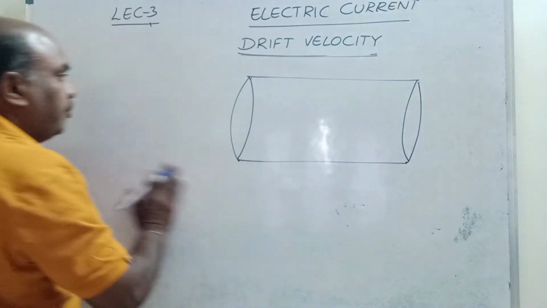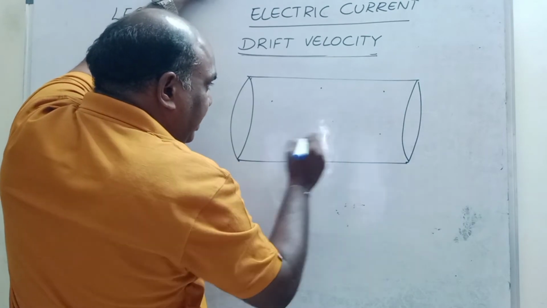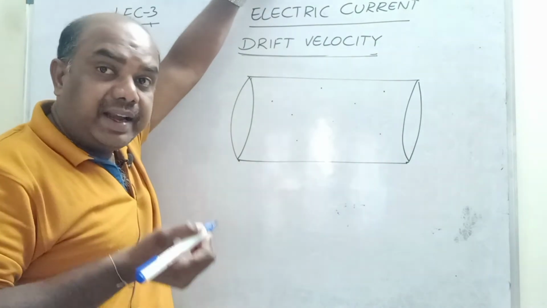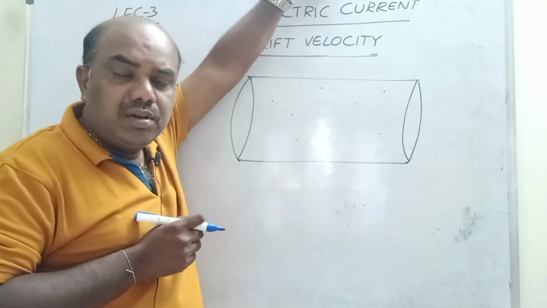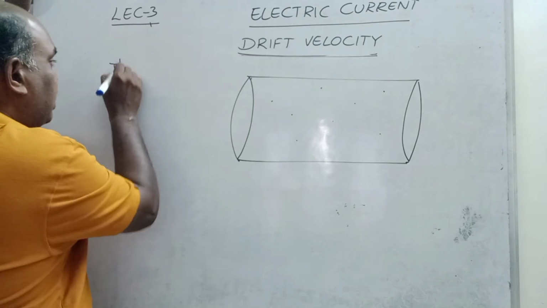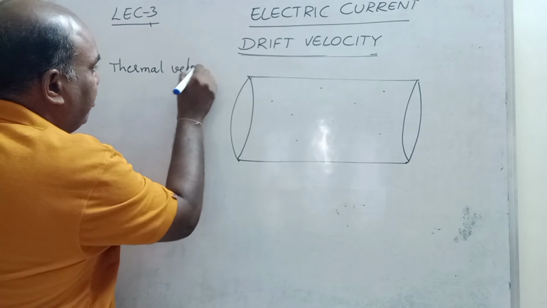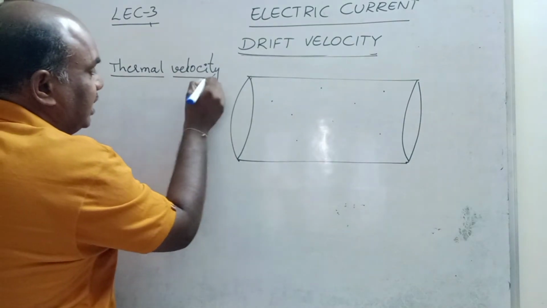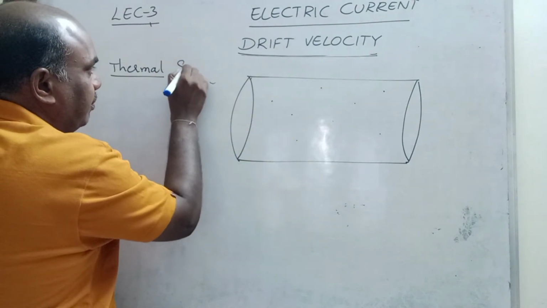Observe carefully, children. In this, so many electrons are present, millions of electrons are present, 10 power 29 free electrons per cubic meter. How do these electrons move? What is the speed of these electrons? See children, first of all, you need to understand thermal velocity. What is meant by thermal? Thermal means heat. It is thermal speed, not thermal velocity.